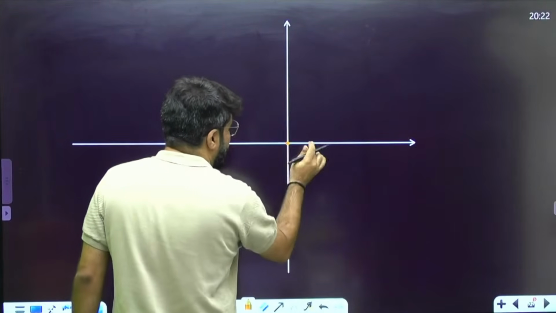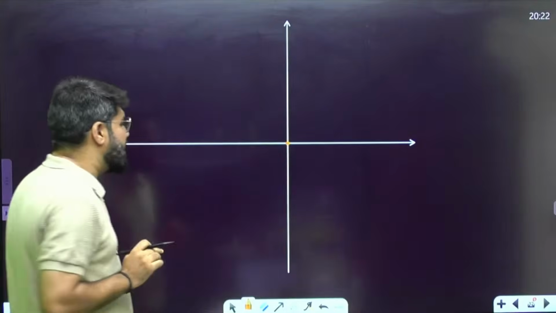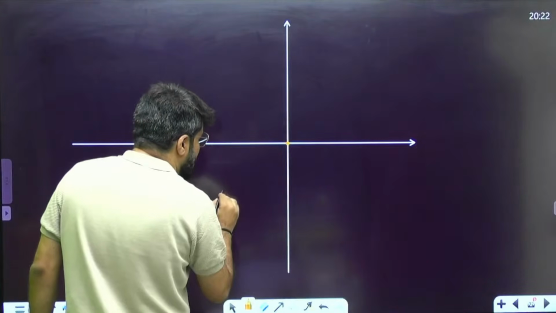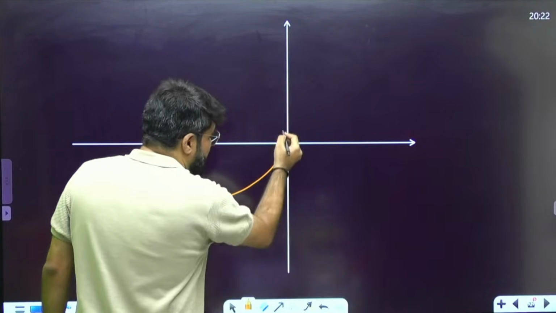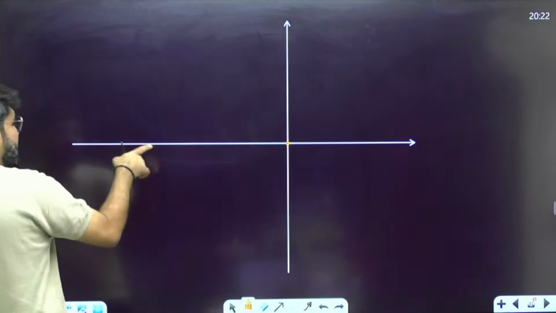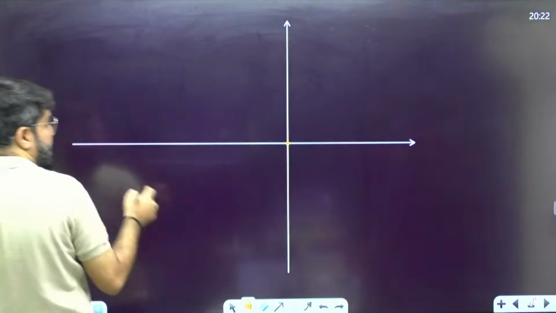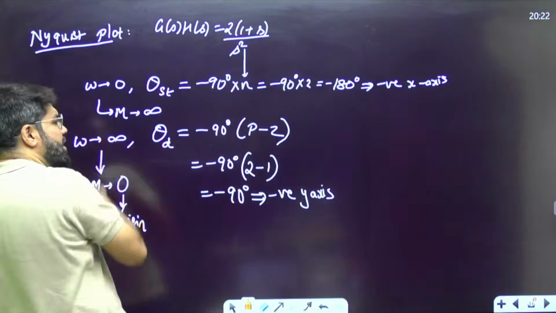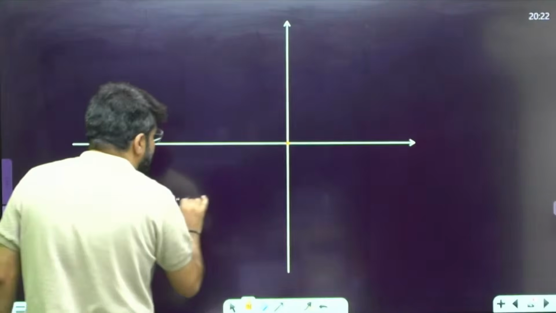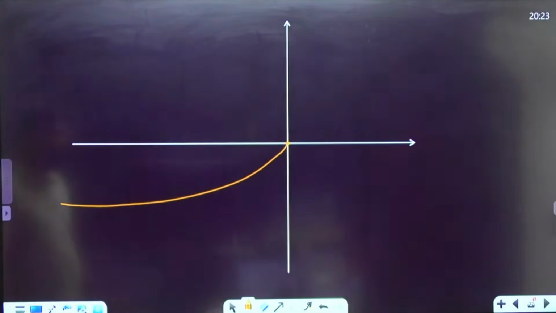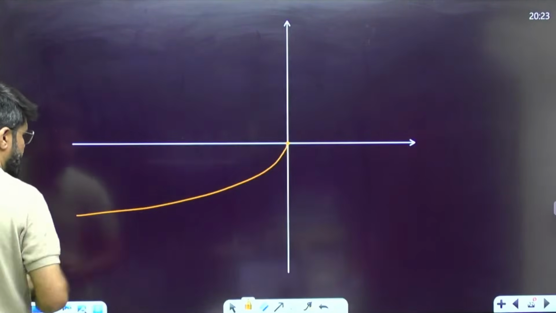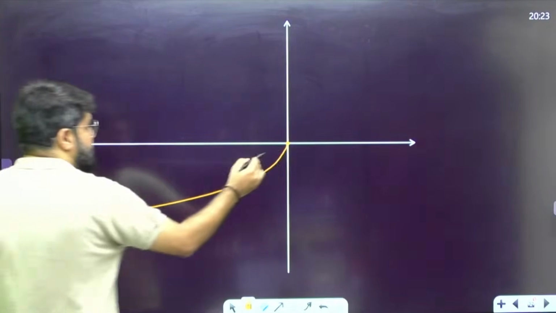Origin is connected to all four axes, positive and negative x-axis, positive and negative y-axis, but phase is minus 90, so I will come along the negative y-axis. I will dive into the origin so that it looks like I am coming from the negative y-axis. And starting is parallel to the negative x-axis, because magnitude is infinity, so you can't actually touch the negative x-axis. So the polar plot of this one will be approximately of this kind. This is omega 0 and this is omega infinity.